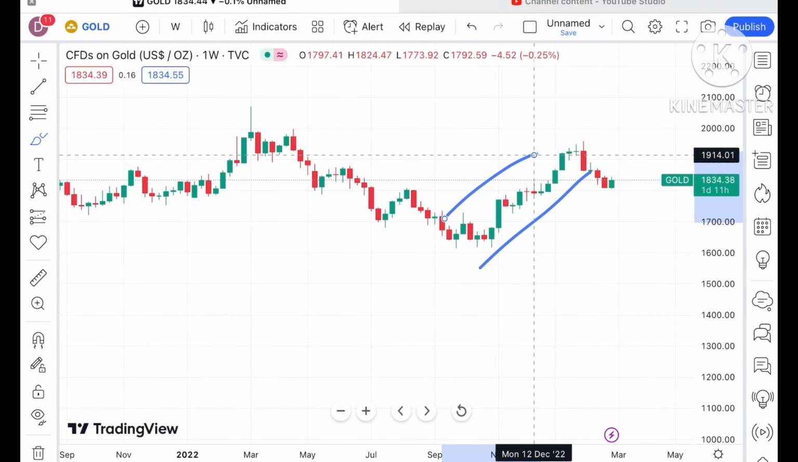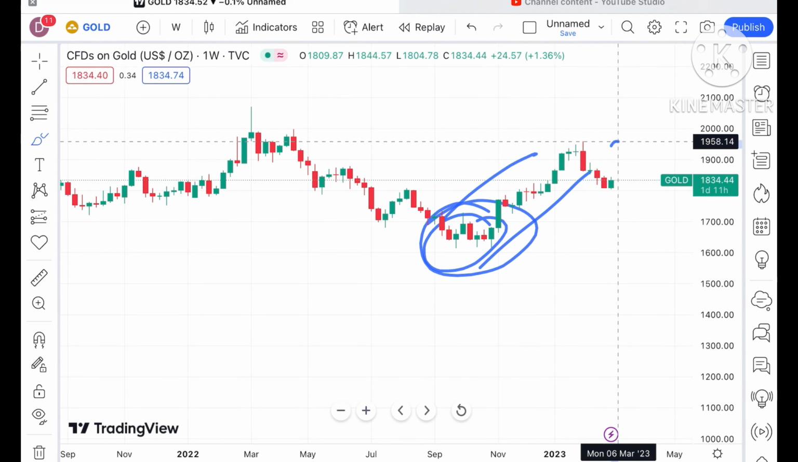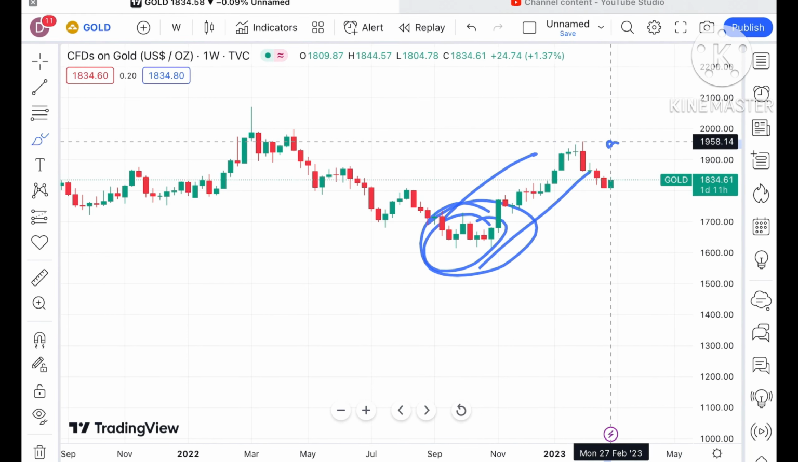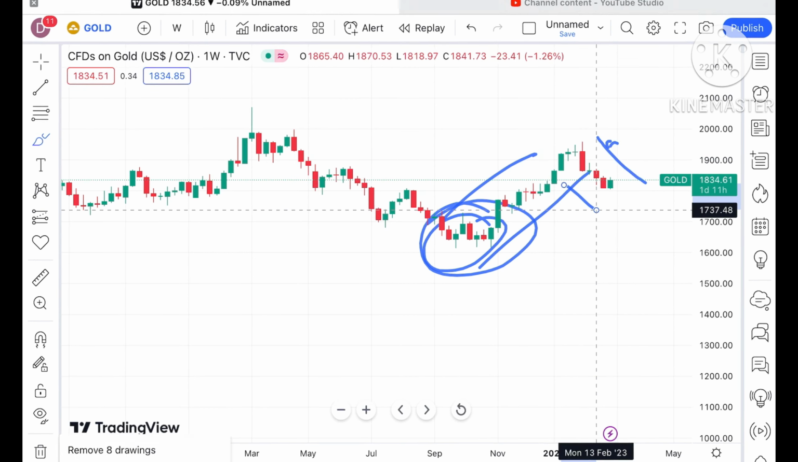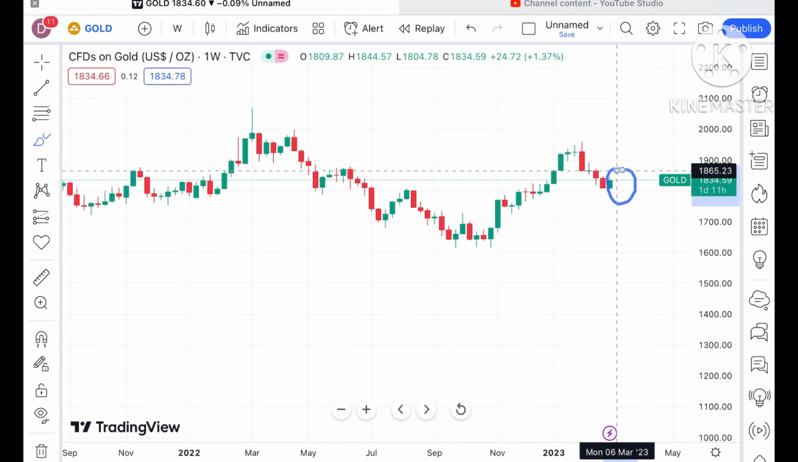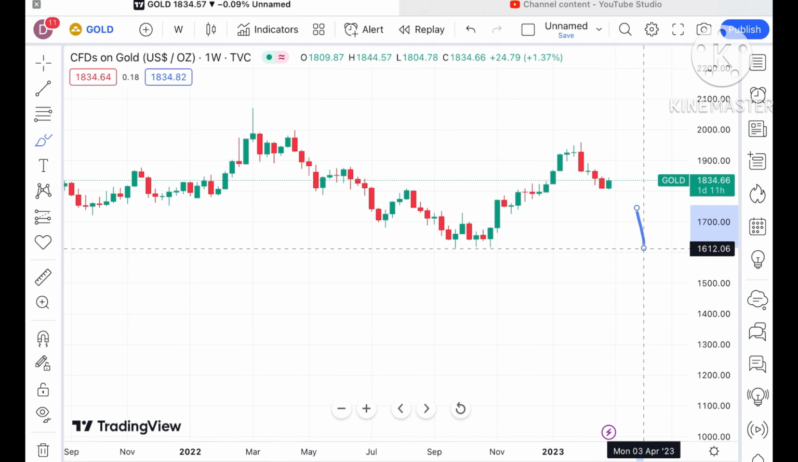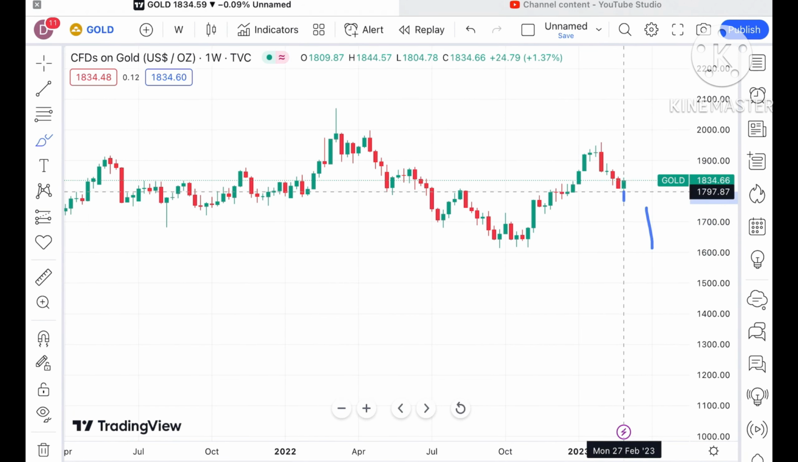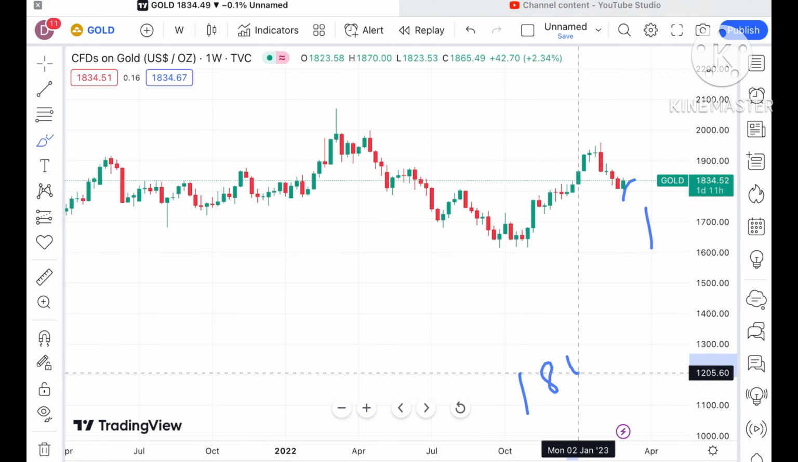There is a continuous upside after making this range bound market. After reaching around $1960, we have seen a continuous downfall for four continuous weeks. But this particular week it is trying to go upside, now trading at around $1834.67. If the price sustains this level, the probability is high that it can touch a level of around $1842.